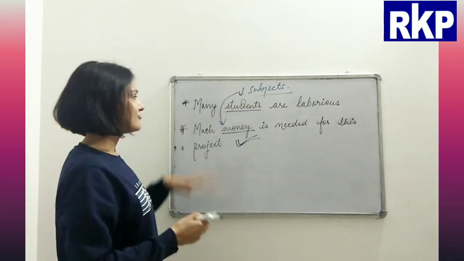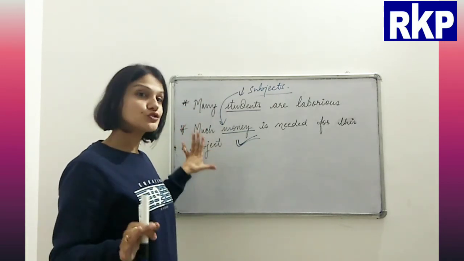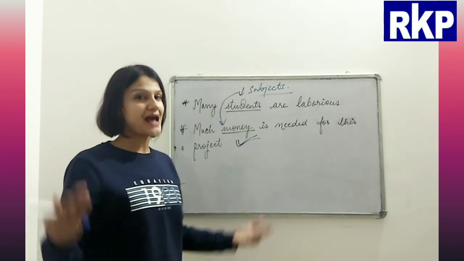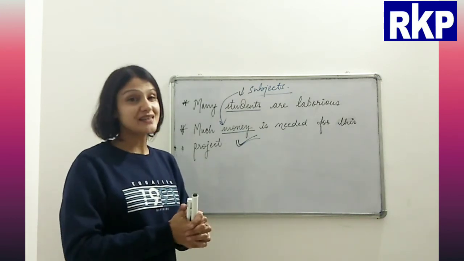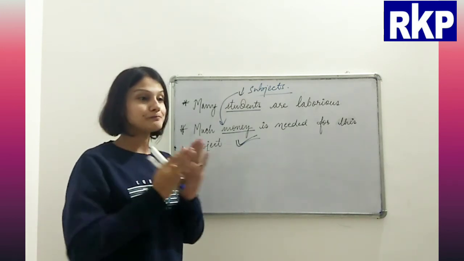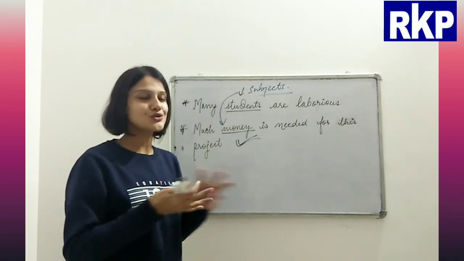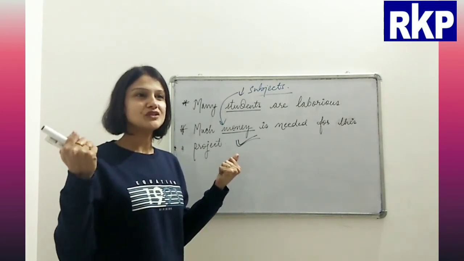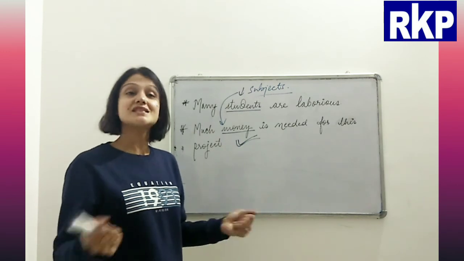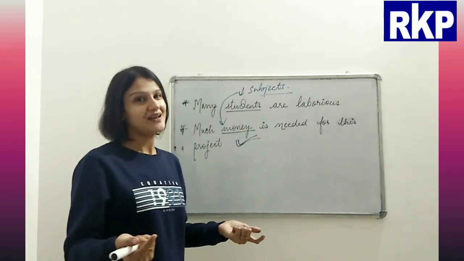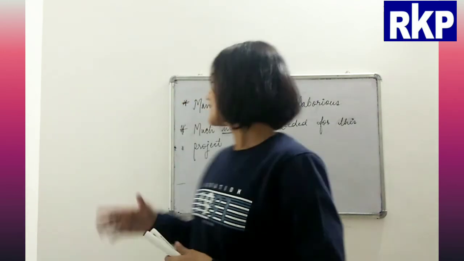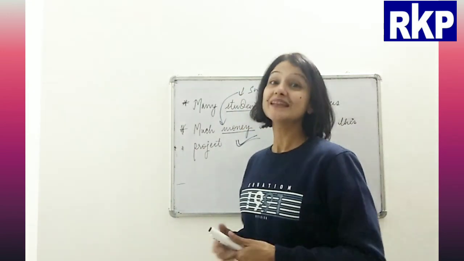Okay, so I hope beta you have understood how to use much and many and what are the things that you need to remember, so that you do not commit any mistakes while speaking. Okay, so I hope this thing is clear now. Thank you so much.